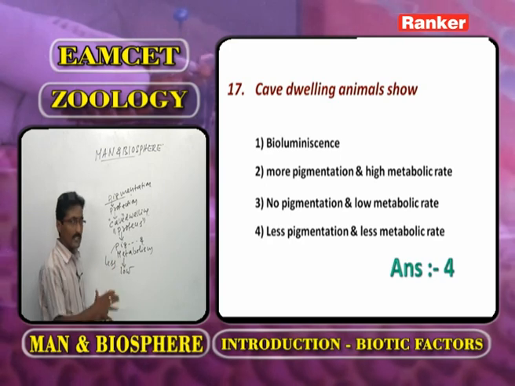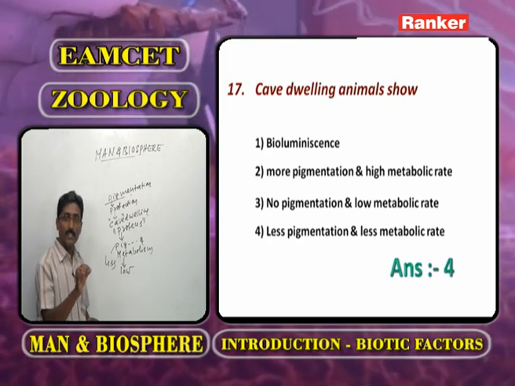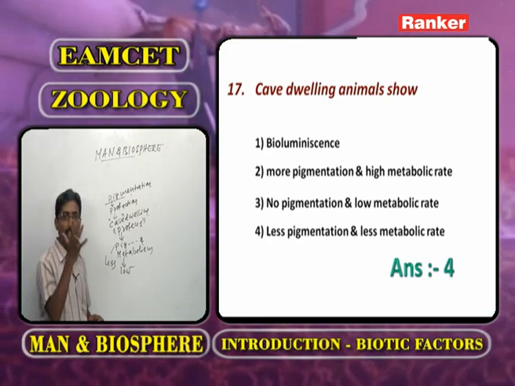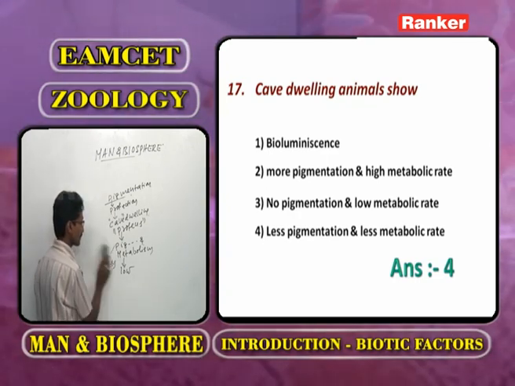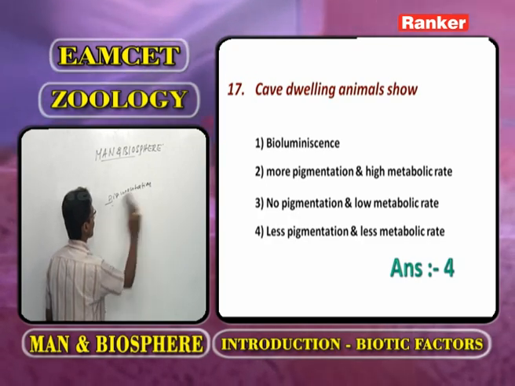All are discussed under the biological effects of light on living organisms. Here we discussed pigmentation. Now we go for the next question.